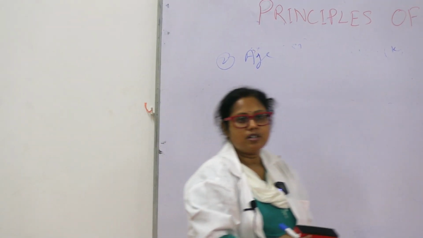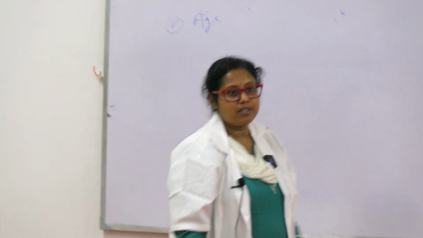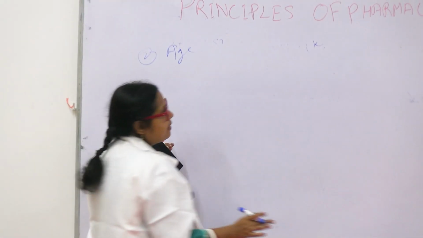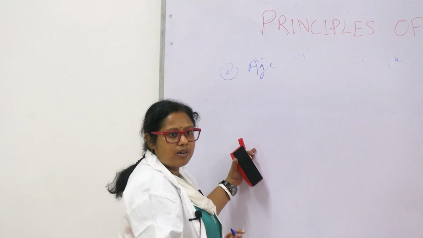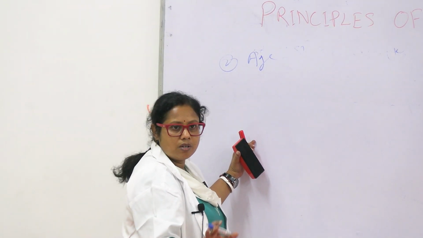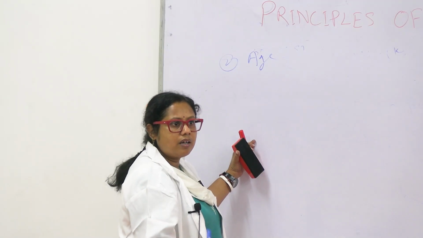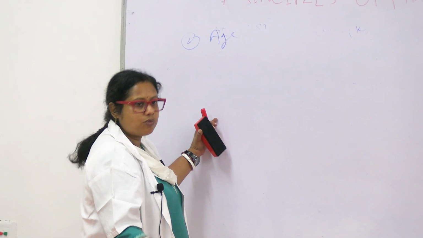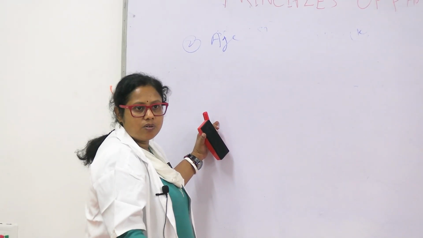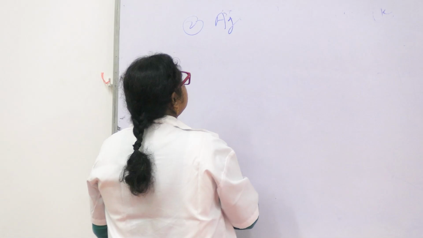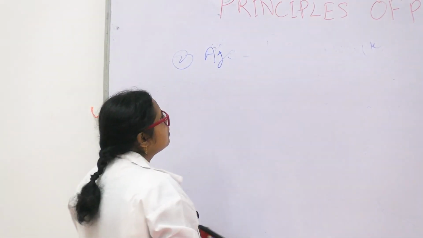Next, the most important is age. How will you give drugs according to age? We have to keep in mind, the standard adult dose is for people of about 20 to 50 or 55 years. Or above 12 or 13 years old, up to 50 years old, the standard adult dose is applied. But for children, it is different.